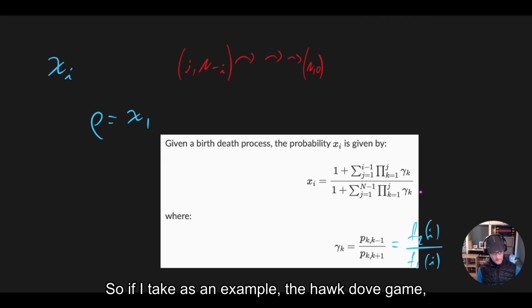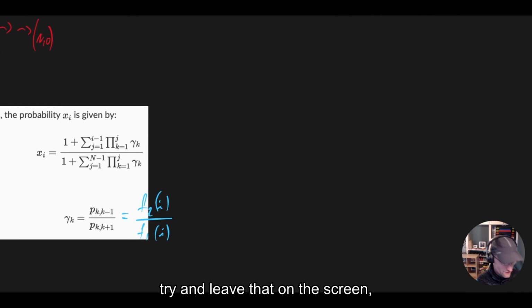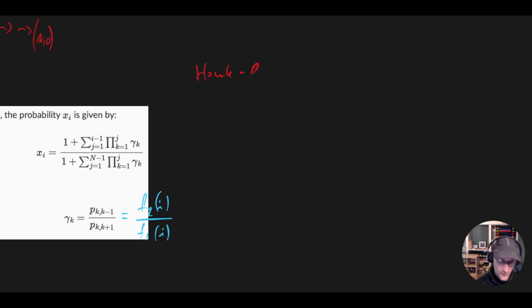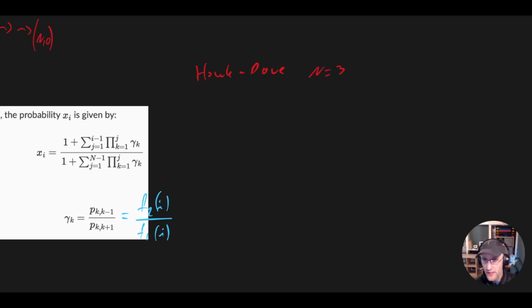So if I take as an example the hawk-dove game, and we consider n equals 3, and we're asking what is rho?